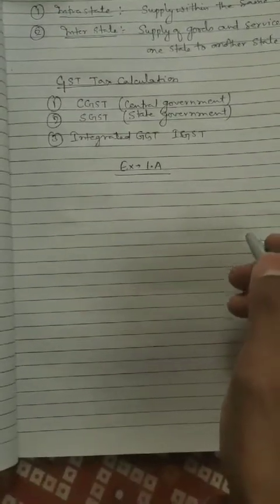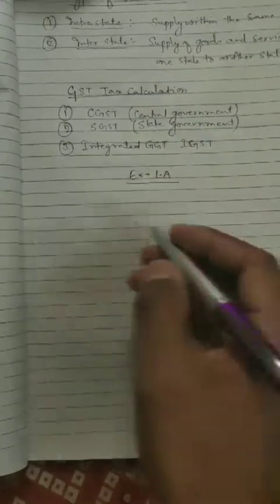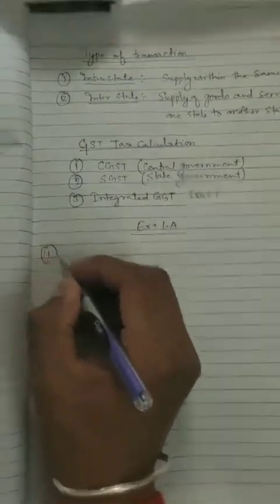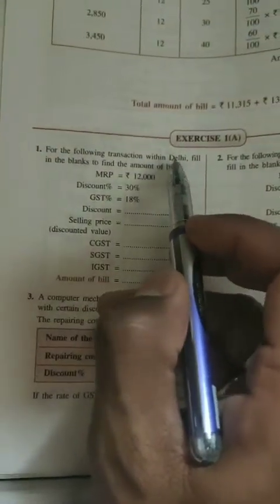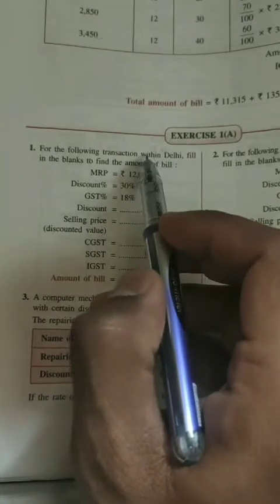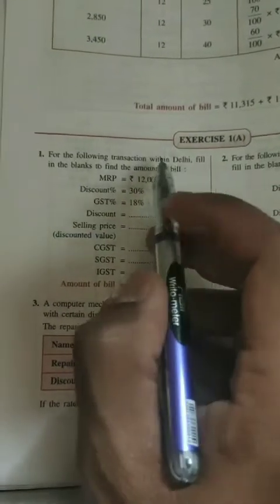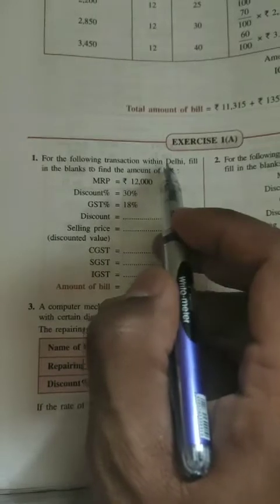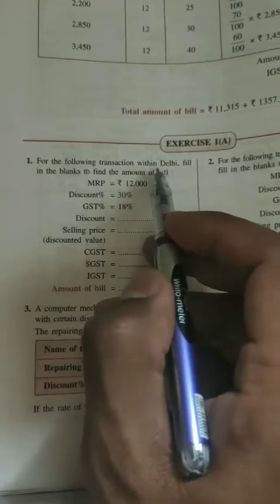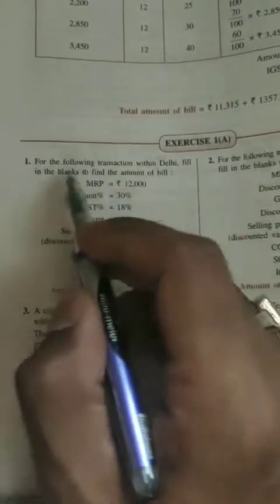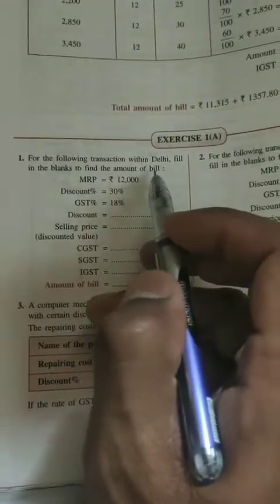Now it's time to start our exercise 1A. The first question is, for the following transaction within Delhi. See, the question is saying within Delhi. It means all the goods and services are being transacted inside Delhi. Fill in the blanks to find the amount of bill.